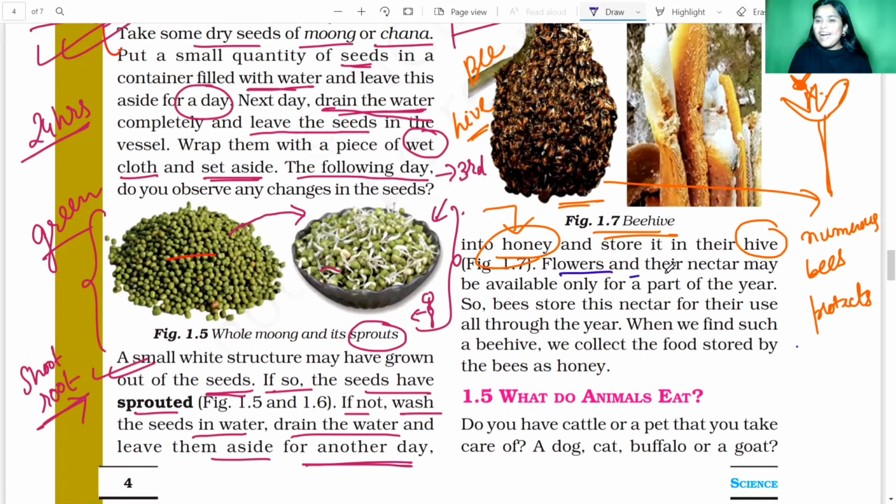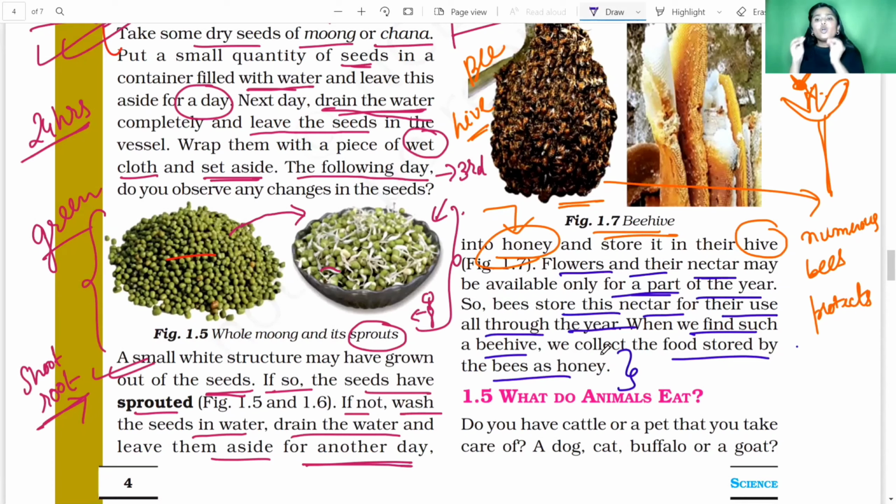Now, flowers and their nectars may be available only for a part of the year. So the bee stores this nectar for their use all through the year. When we find such a beehive, we collect the food stored by the bees as honey. So what do these bees actually do?